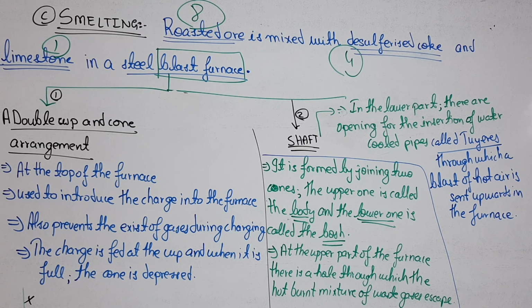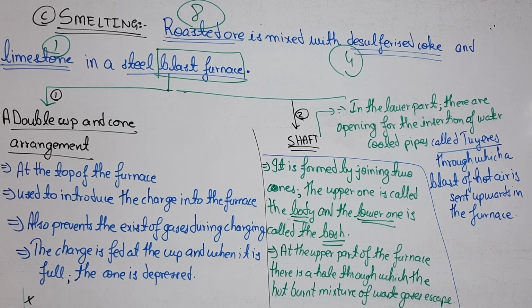Second one is the shaft, which contains two parts. The upper part is the body and the lower one is called the boss. The upper one has the hole through which the hot burnt waste gases escape out, and the lower part has the openings for the insertion of the water cooled pipes called tuyeres, from where you blow hot air. About 1000 Kelvin is used.